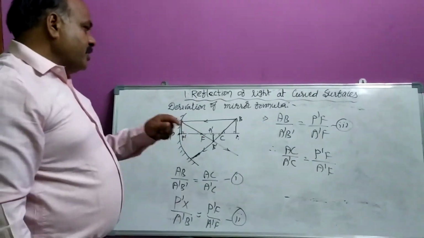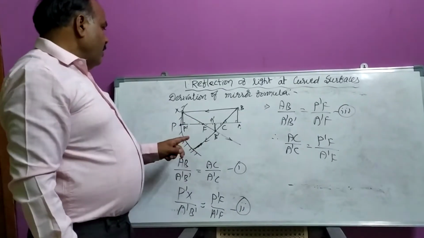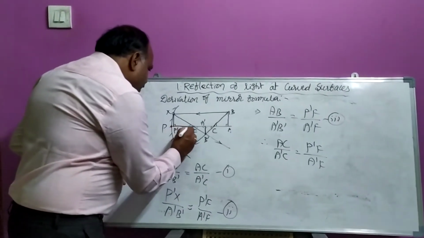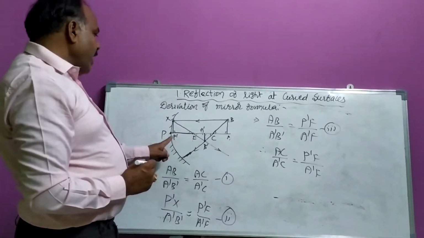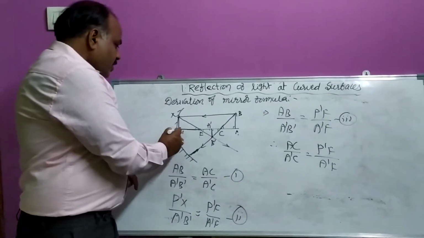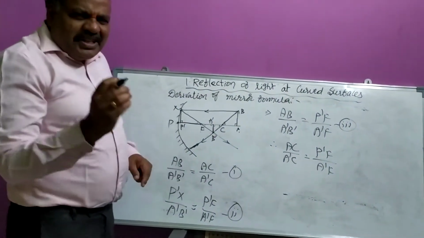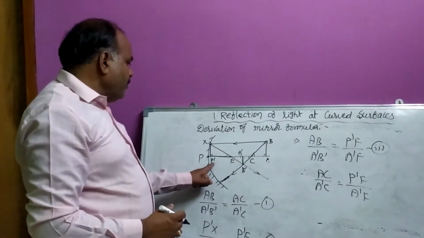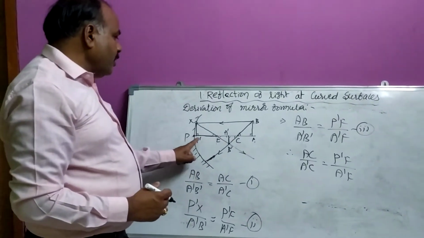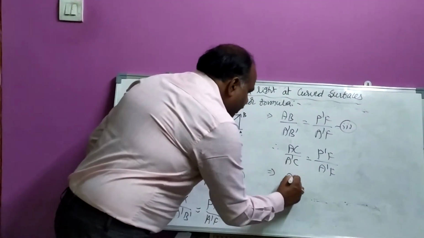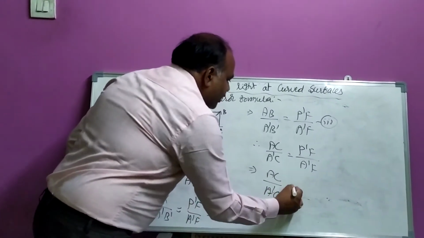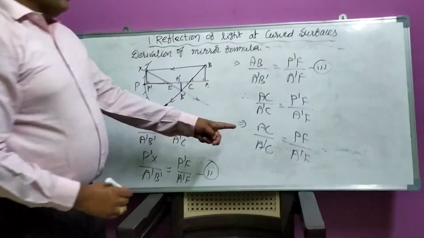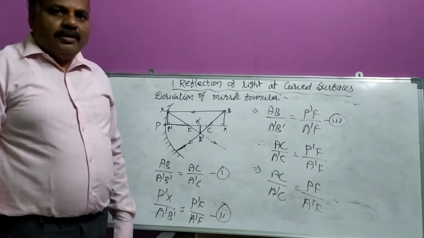Once again, my dear children, you observe here this P dash F. I can write this P dash F value as PF. Why? Because the distance between this P dash and P is a very small distance. That's why, instead of P dash F, I am taking PF. Therefore, it will be AC by A dash C is equal to PF by A dash F. My dear students, have you understood up to here?